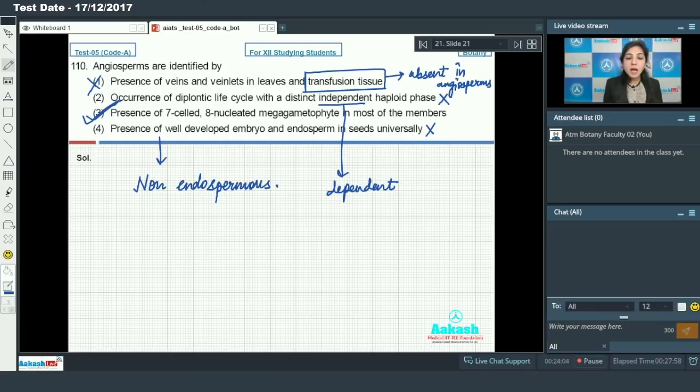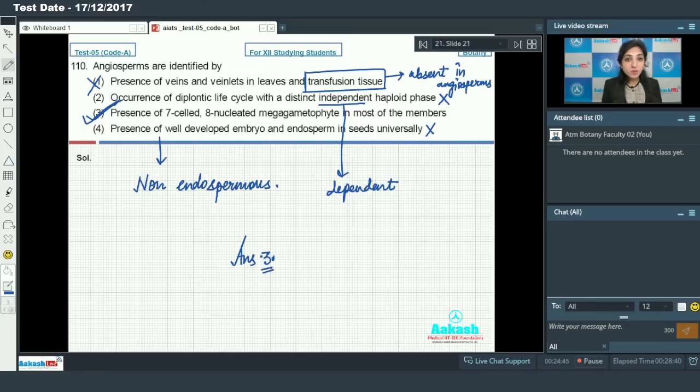That means the embryo consumes the whole of the endosperm. As a result, seeds are non-endospermous in some of the angiosperms. In most of the dicots and in few monocots, seeds are non-endospermous. So this is incorrect. So by this, the answer to this question is option number 3.